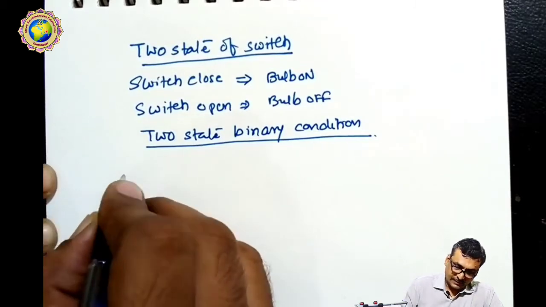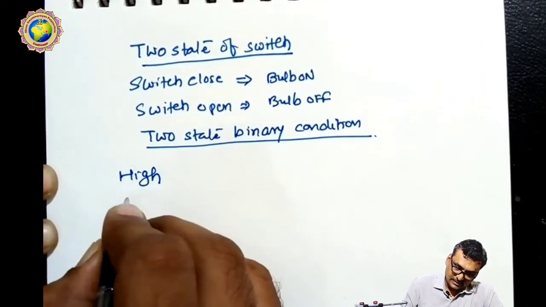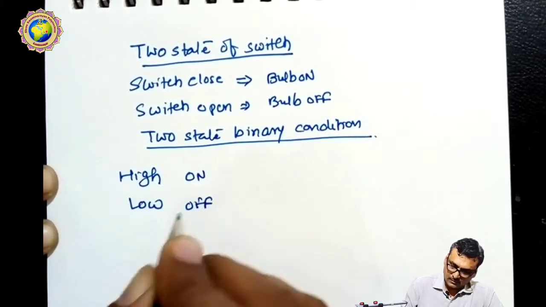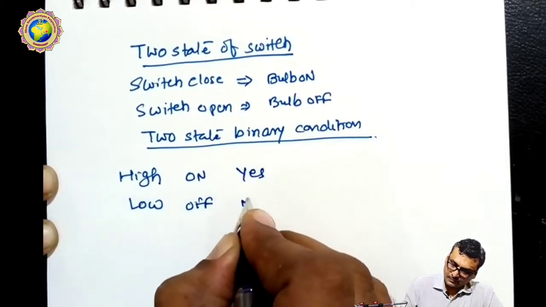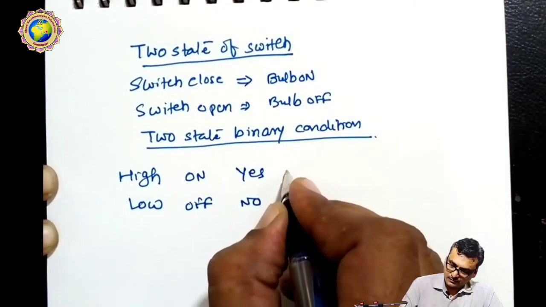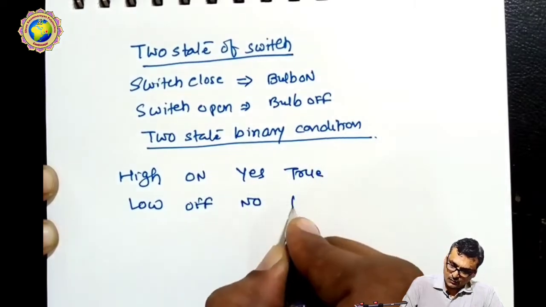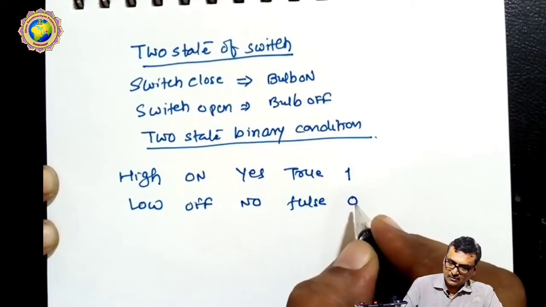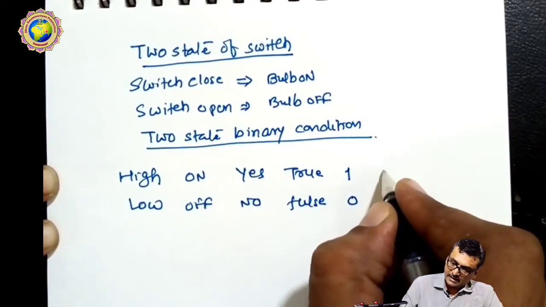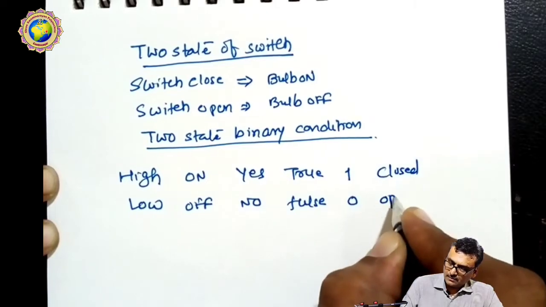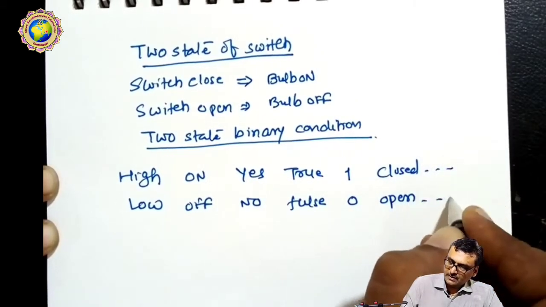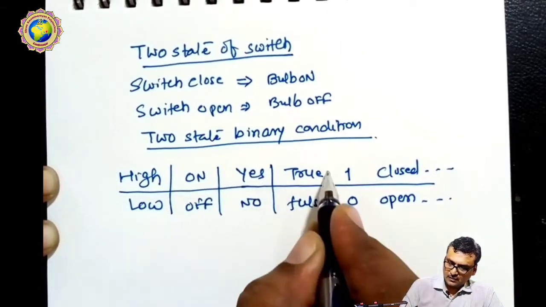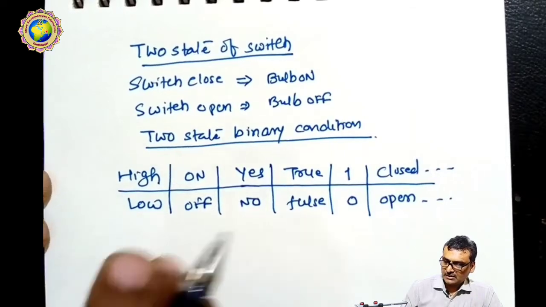It is either high or low, on or off, yes or no, true or false, and likewise 1 and 0, which is our binary system, then close and open, like that. These are the two states which follow different logic conditions.